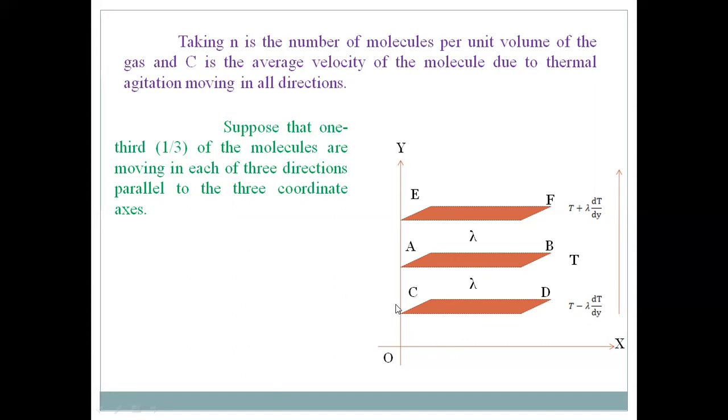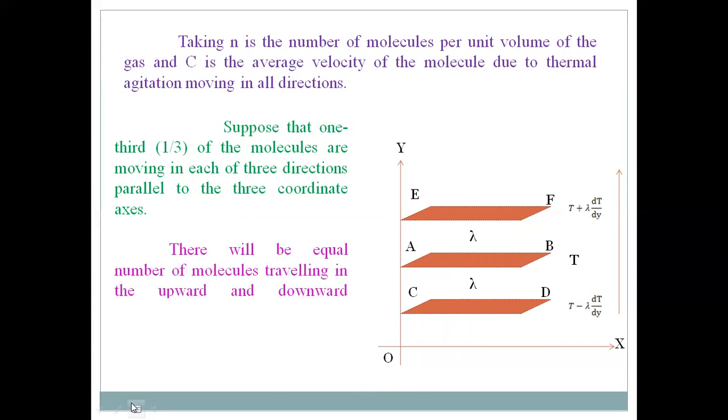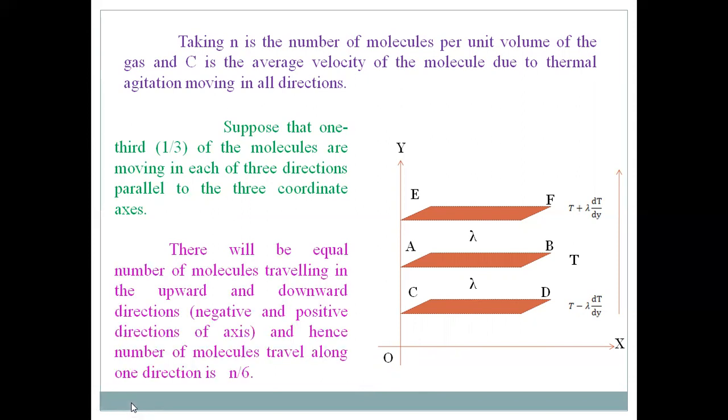Similarly, n by 6 molecules will move along the positive y-axis and n by 6 along the negative y-axis. And n by 6 molecules will move along the positive z-axis and n by 6 along the negative z-axis. So n by 6 molecules will move upward or downward.